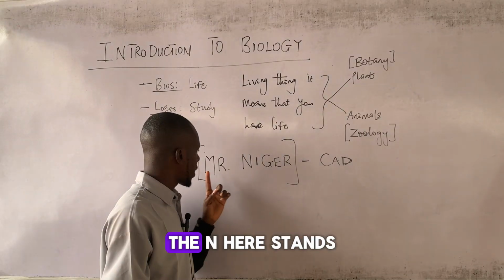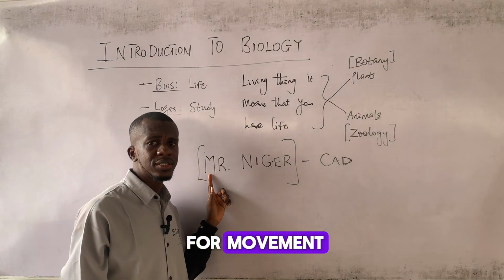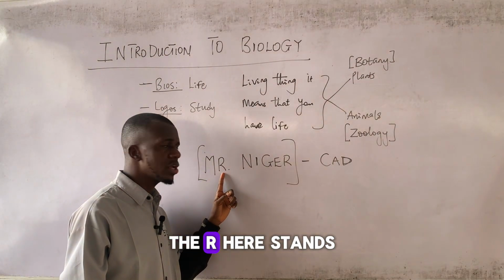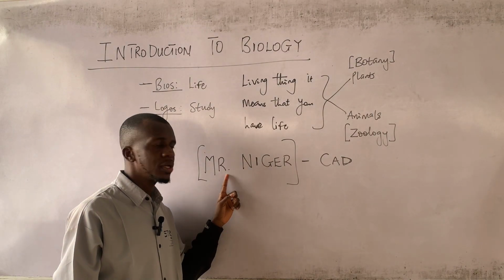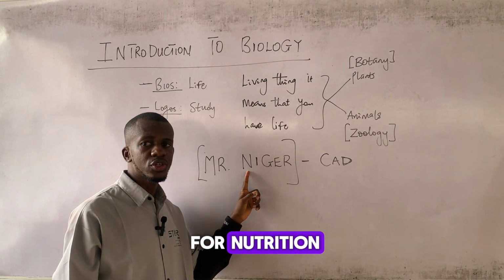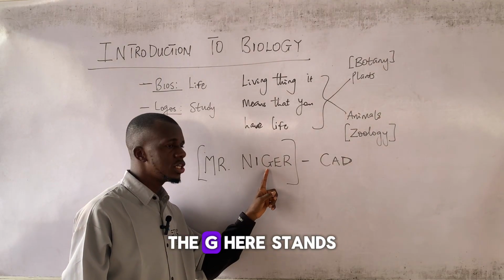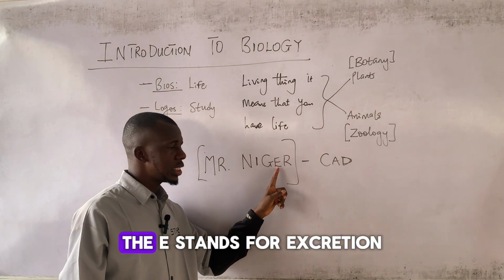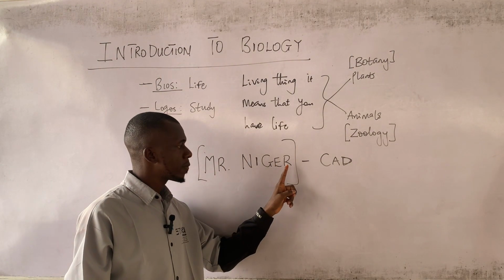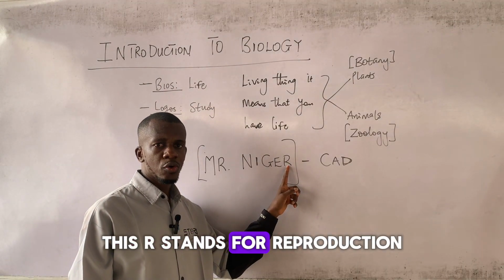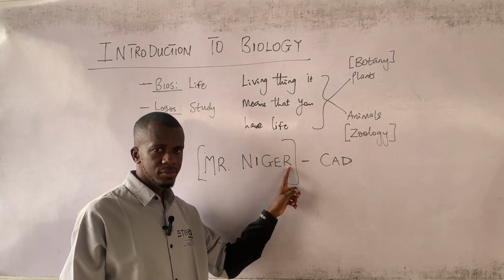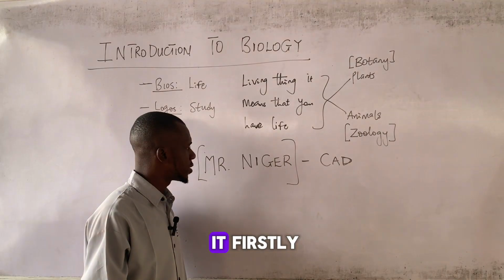The M here stands for movement. The R here stands for respiration. The N here stands for nutrition. The I here stands for irritability. The G here stands for growth. The E stands for excretion. This R stands for reproduction. So let's get right to it.